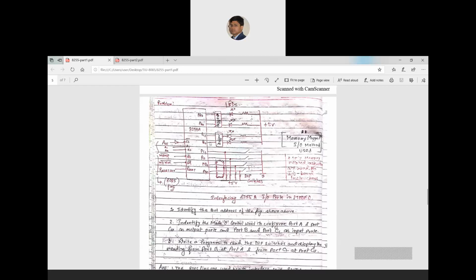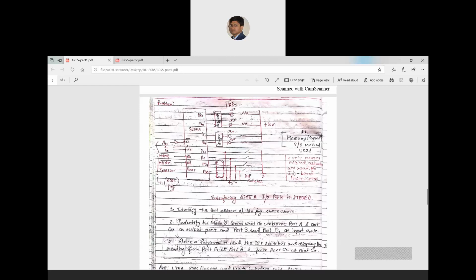That means for that B0, the corresponding A0 should be on. So you can see that the status of B0 is reflected at port A0. If port B7 is not switched on, it is in the off state, that means 0, corresponding to PB7. So PB7 then corresponding to PA7 will be in the off state.